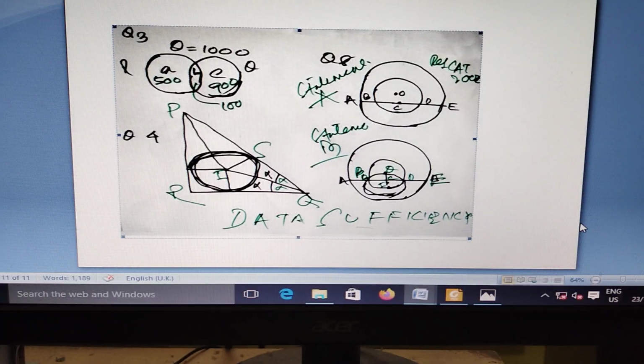Question number 3, question number 4, and question number 8. Question number 3, let's say 500 are watching P, 100 is the common, and Q is 900. So here also, how you can calculate is mentioned in both. Question number 4: both statements combined, we can calculate.